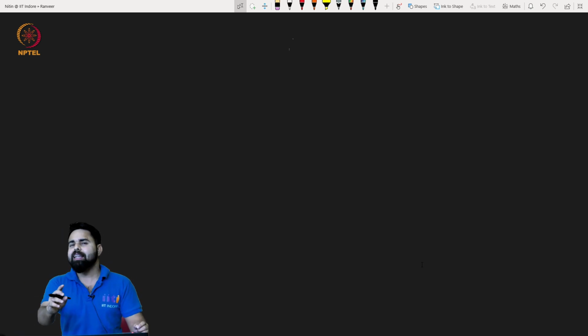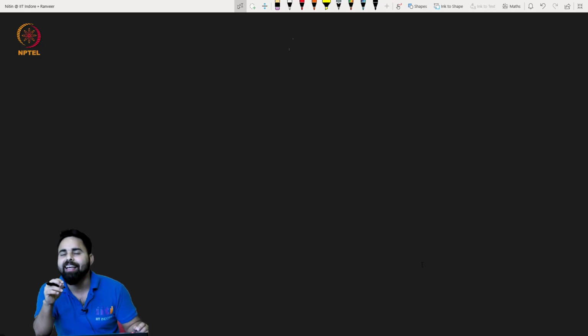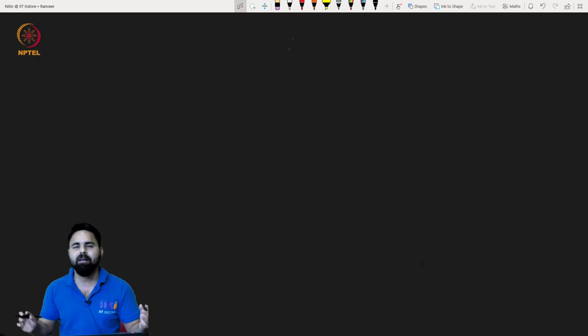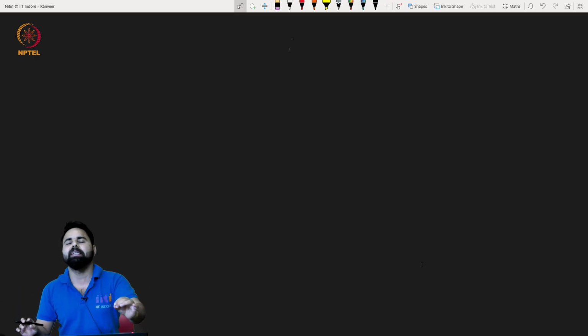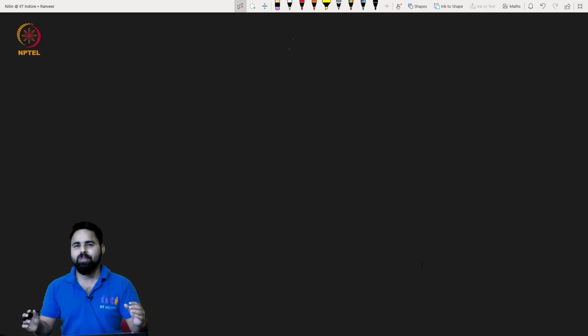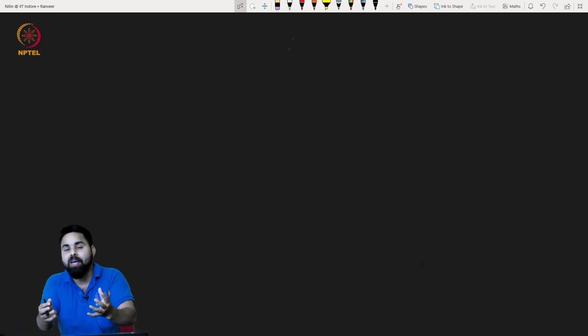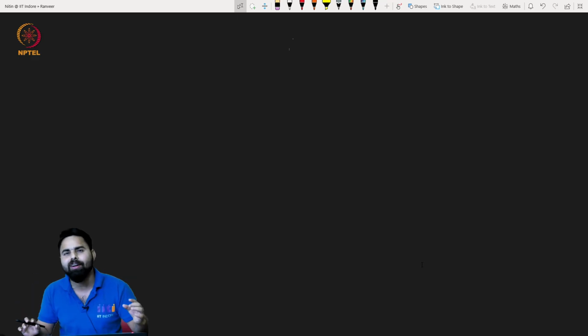In this lecture we will see that there are many graphs which can indeed be determined by just looking at the eigenvalues. You are given the eigenvalues, and you are 100% sure that the graph will be only this. There cannot be any other graph with a different structure, basically non-isomorphic, which has the same eigenvalues.